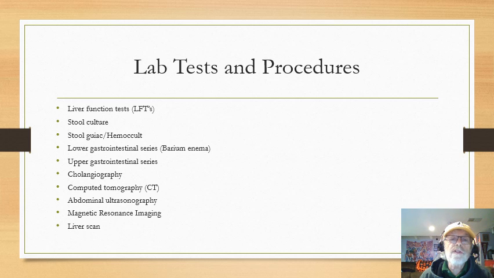Lower gastrointestinal series, barium enema. This is where they want to look at the inside of the colon without looking up inside. They take barium, which is like a material, and they put it in the colon. They give you an enema and fill the colon, which then makes the colon appear all white.